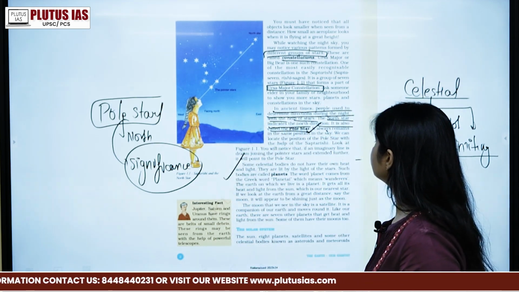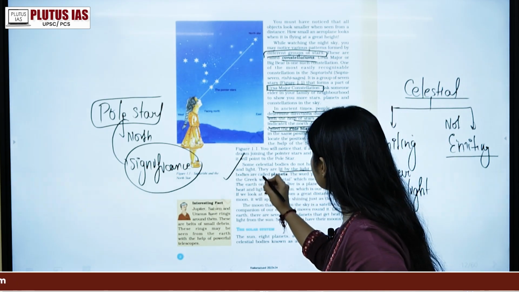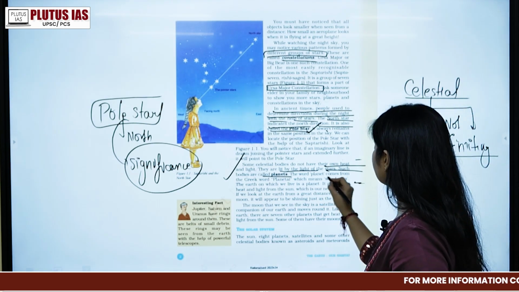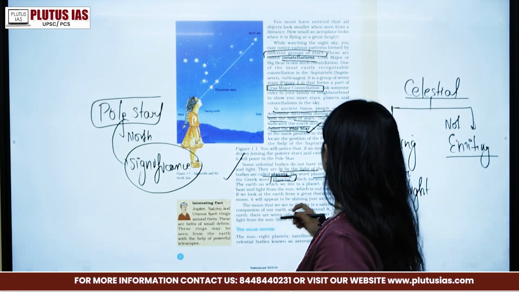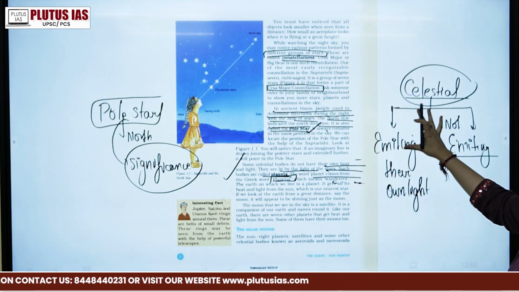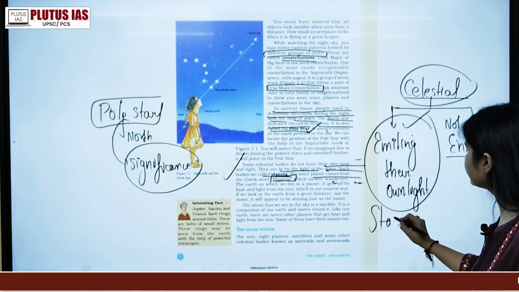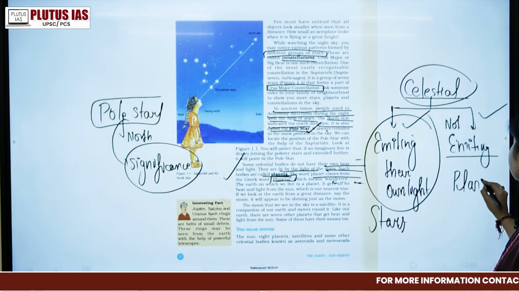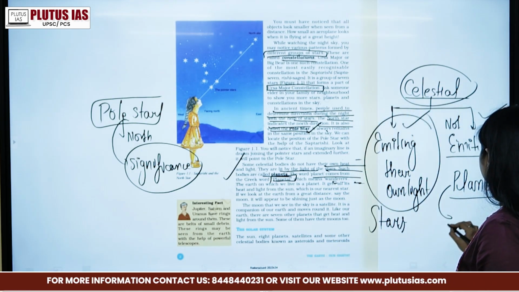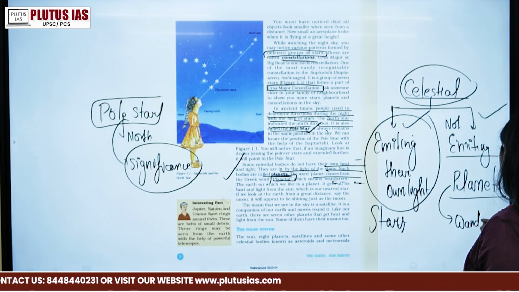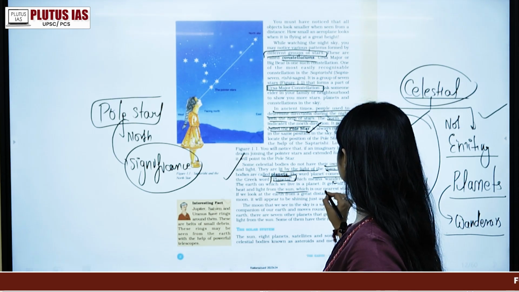Next, some celestial bodies do not have their own heat and light. They are lit by the light of the stars. Such bodies are called planets. The word planet comes from the Greek word planetai, which means wanderers. I have already told you the celestial bodies are divided into two parts, one which is emitting light, one which is not. The emitting one is called stars, the one which is not emitting is planets. This is how celestial bodies are divided into two parts. And we have also studied what we mean by planets, known as wanderers in the Greek word. It gets all its heat and light from the sun, which is our nearest star.